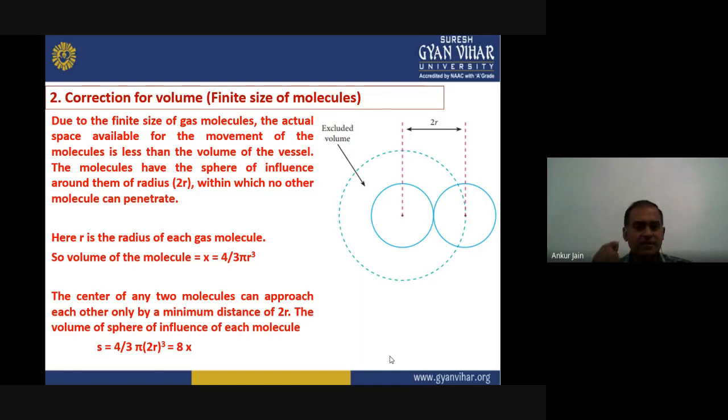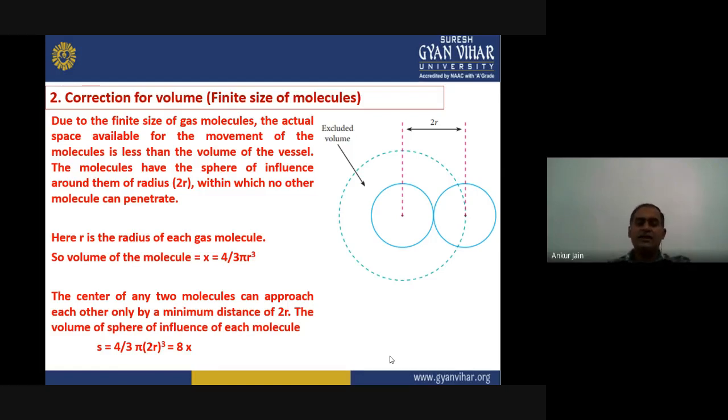For the first molecule, the total volume of the vessel is available for movement, but if we move on to the second molecule, third molecule, then the available volume will lessen with the number of molecules. For the second molecule, the total volume minus the volume of that particular molecule, or we can call it the sphere of influence of that particular molecule, will be reduced from the total volume.